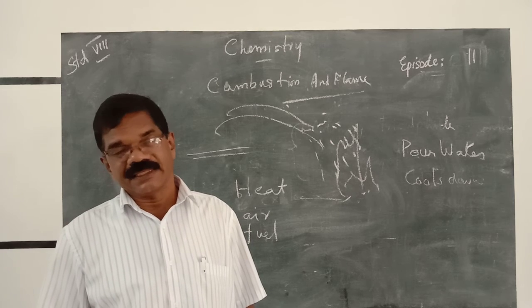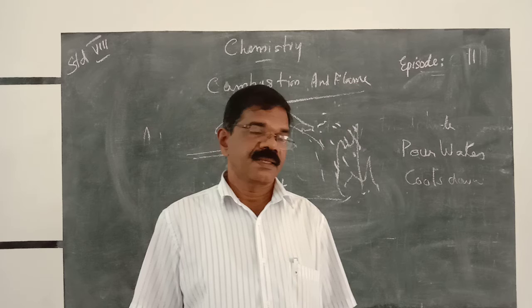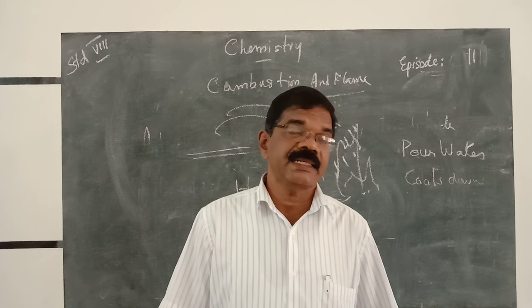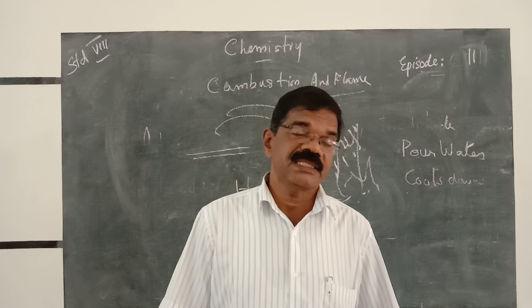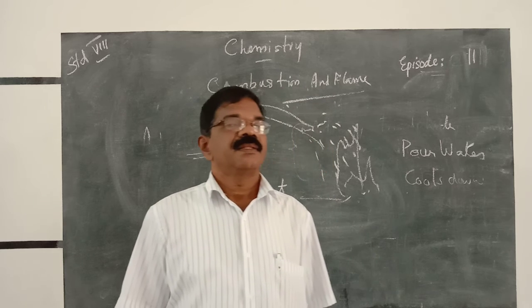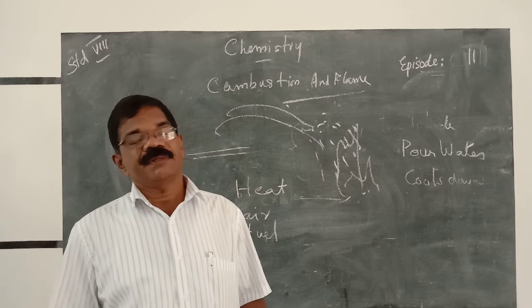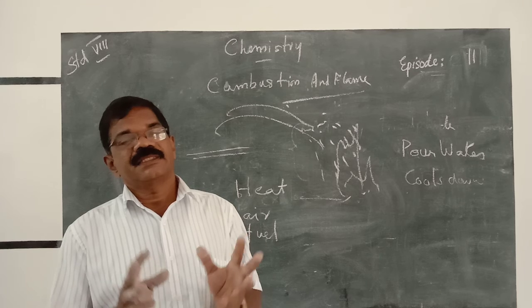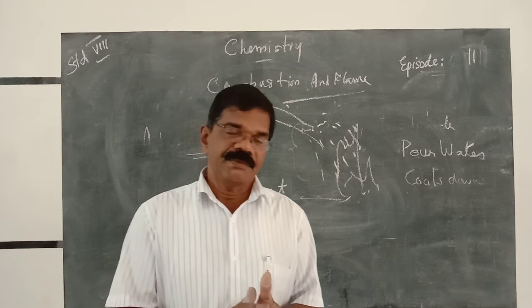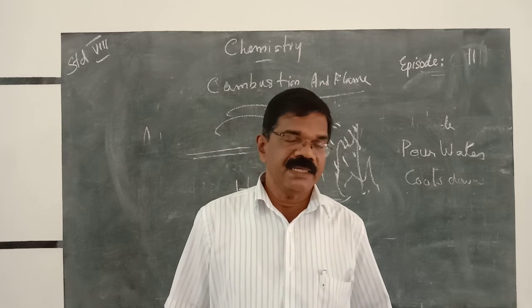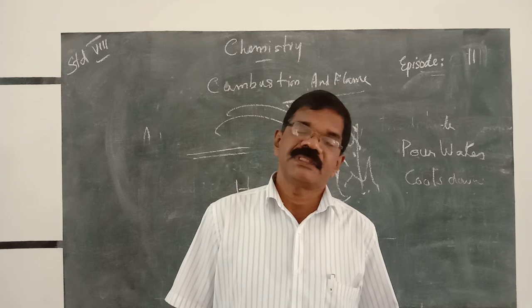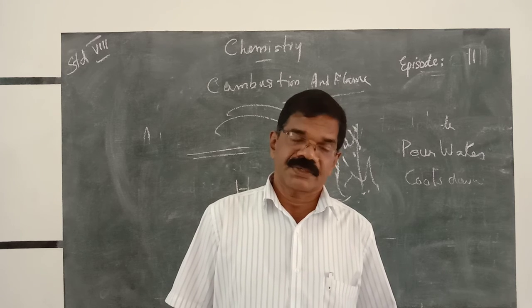What are the three things needed for burning? The three things needed for burning are heat, air and fuel. What is the principle behind the controlling of fire? If burning takes place, these three things are compulsory: heat, air and fuel. The principle behind controlling fire is to cut off the supply of one of these three. Then we can control the fire.